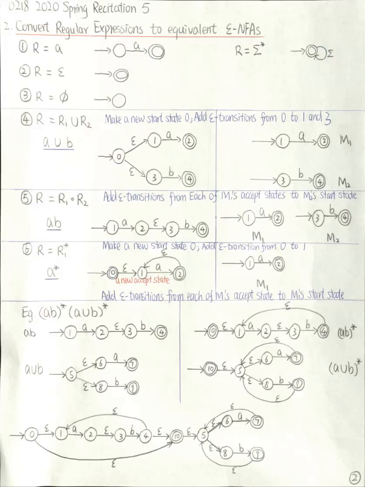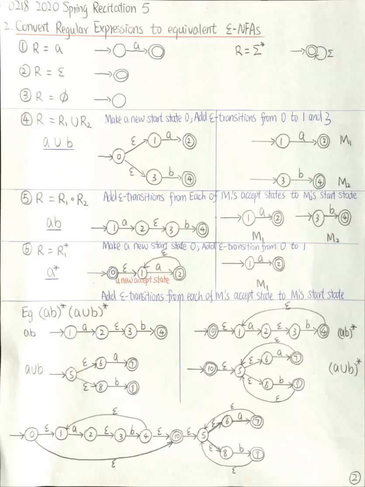I need to add epsilon transitions from these two states to the start state of the second machine, which is 10. So I add epsilon transition from 4 to 10 and from 0 to 10. After that, I mark 0 and 4 as regular states because they are not accept states anymore.